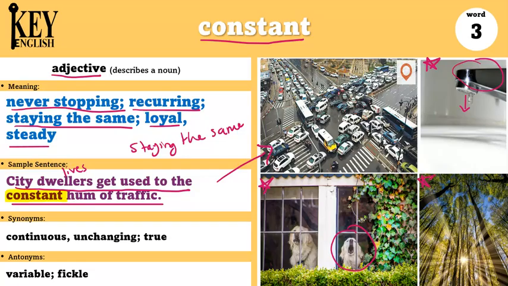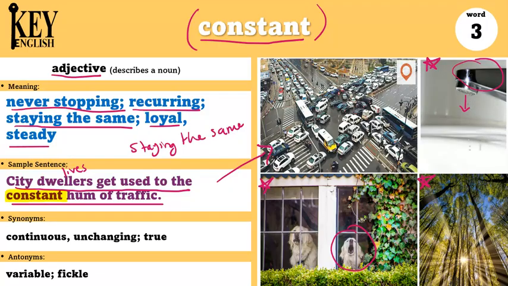And finally, I could say the sun is a constant source of light and warmth for the earth. So the sun is always giving us light and warmth. Even if it's nighttime, the other side of the planet is getting that light. So I can say the sun is constant. It's always there. It's always giving us light.